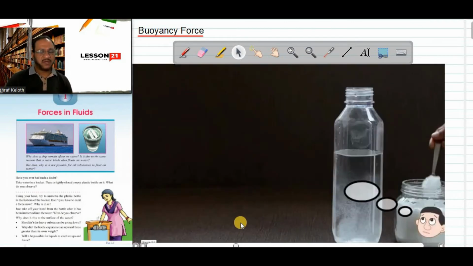Now we'll do another experiment. In this experiment, we are going to find what are the factors affecting the buoyancy force. Okay, what are the factors affecting the buoyancy force?